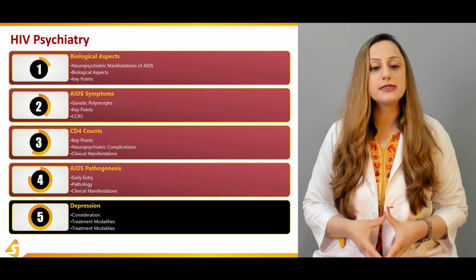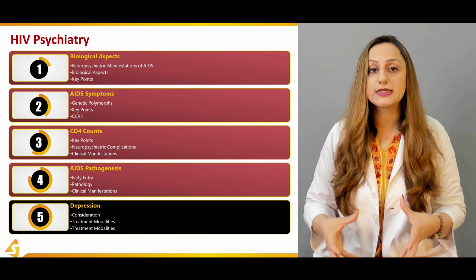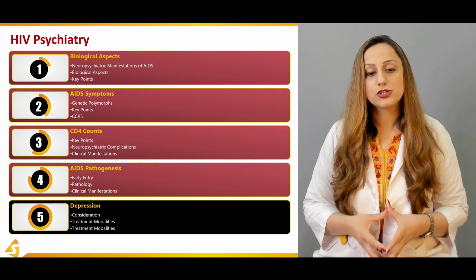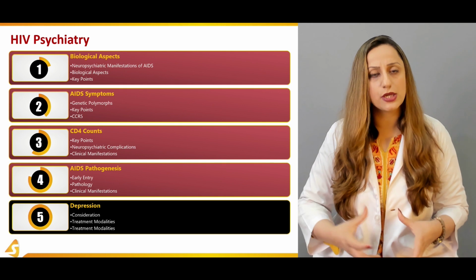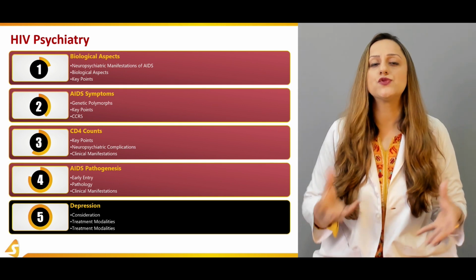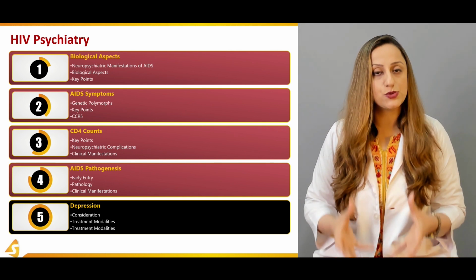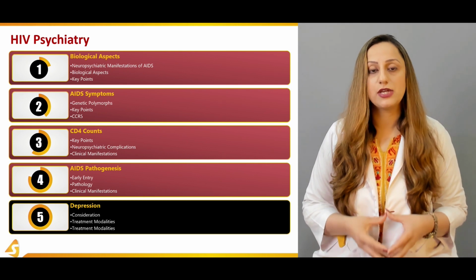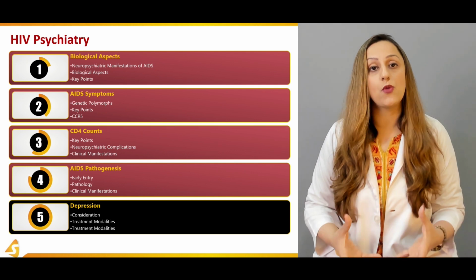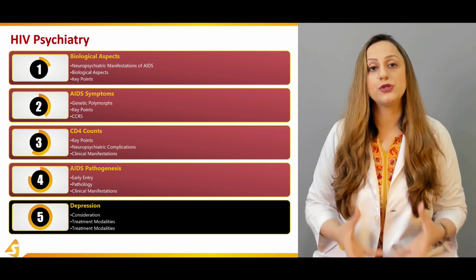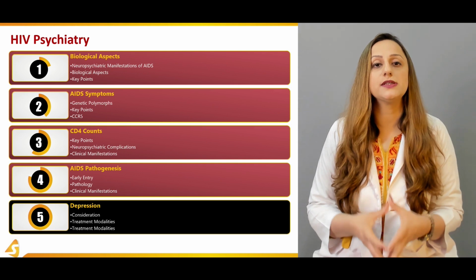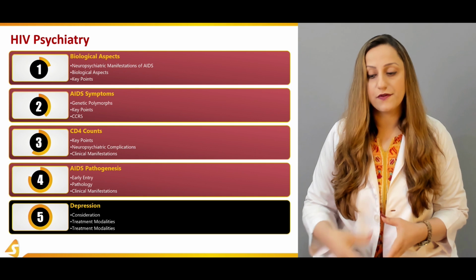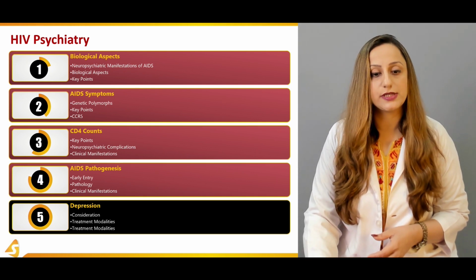The important major risk factors that are to be considered will be discussed in this section. And then we'll also be giving you an overview regarding the treatment modalities, particularly for these neuropsychiatric complications and even the disease of HIV or the syndrome of AIDS, that is the acquired immune deficiency syndrome. What are the different kinds of treatment modalities that are present for the betterment of the patient will be discussed in this section.